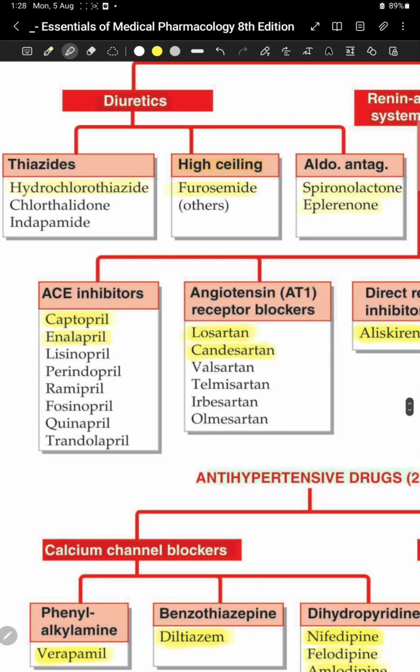In diuretics, we have further three classifications: thiazides, high ceiling diuretics, and aldosterone antagonist. Okay, diuretics have thiazides, high ceiling diuretics, and aldosterone antagonist.